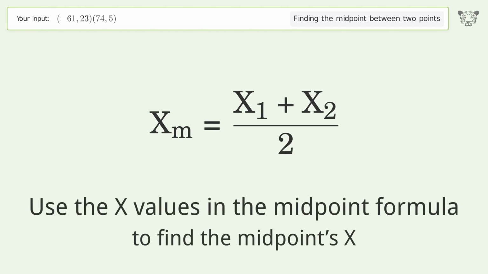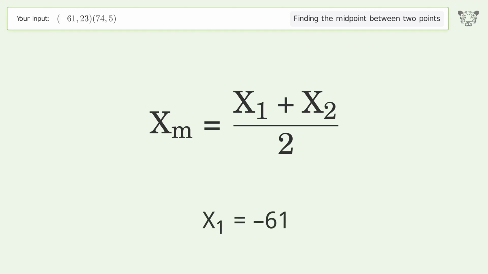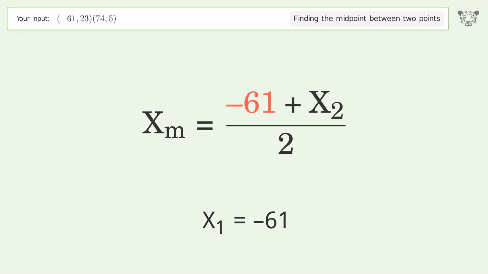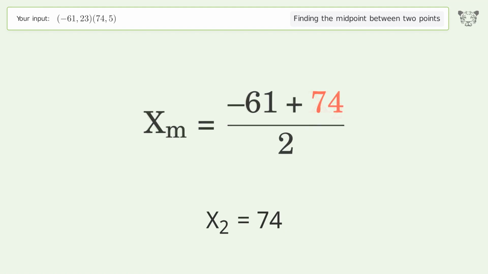Use the x values in the midpoint formula to find the midpoint's x. x1 equals -61. x2 equals 74. Simplify the arithmetic.